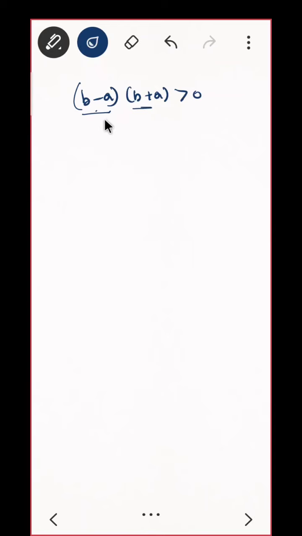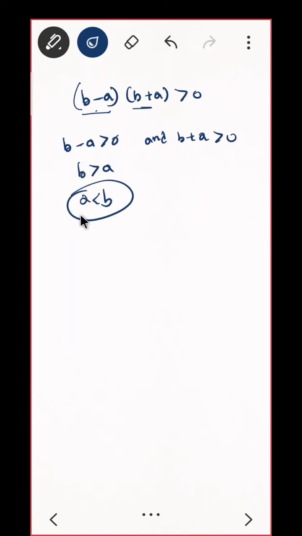Perfect. So let me start with the first thing. Suppose both are positive, that is b minus a is positive and b plus a is positive. Is that okay? b plus a is positive, b minus a is positive. So both are true, which means I can say b is greater than a. So are we done? a is less than b, that is what we had to prove, we got it from here.